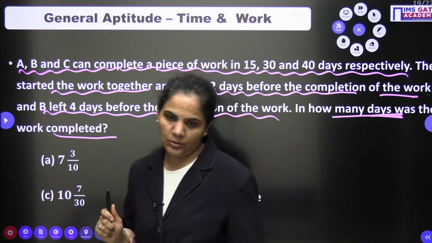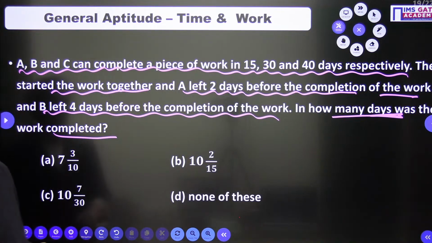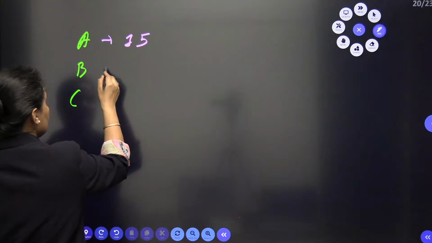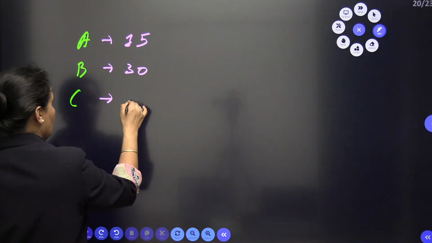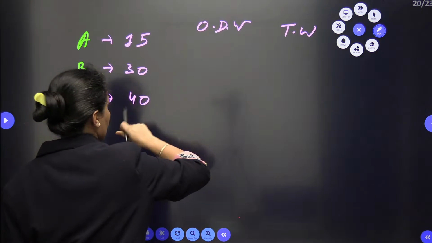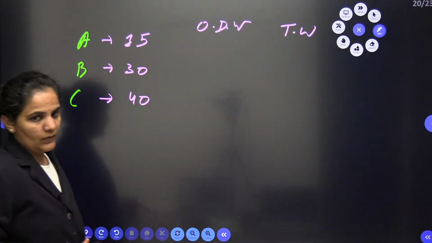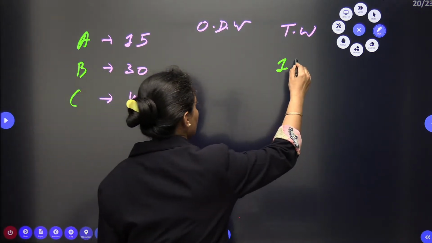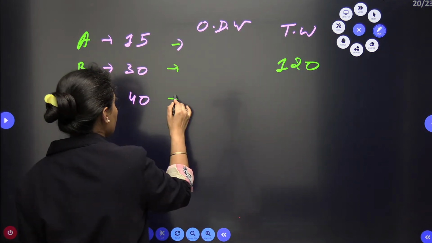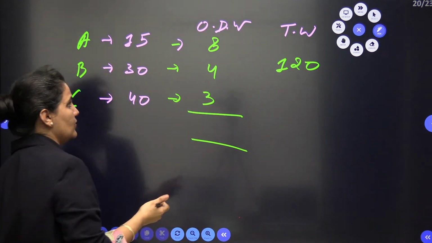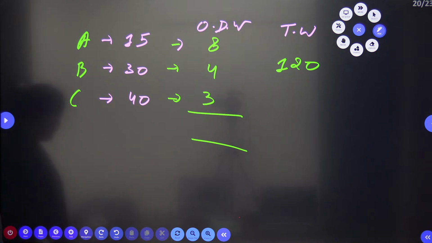Now let's approach it. Let's start with the question as it is given to us. A, B and C can complete their work in 15, 30 and 40 days. So I will go with the same concept, 1 day work and total work. First of all we have the numbers 15, 30 and 40, so the total work will be 120. It will be 8 times, 4 times, 3 times. So overall this is 8 plus 4 is 12, 12 plus 3 is 15 we are having.